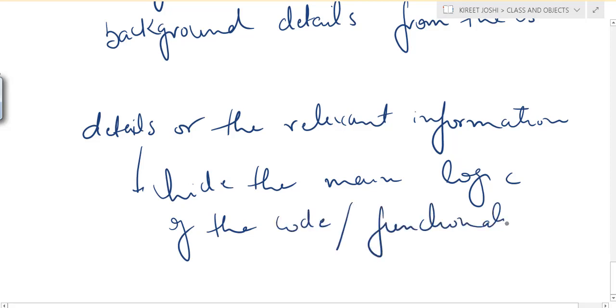The user is only interested in the particular function, not in the internal working of the details.